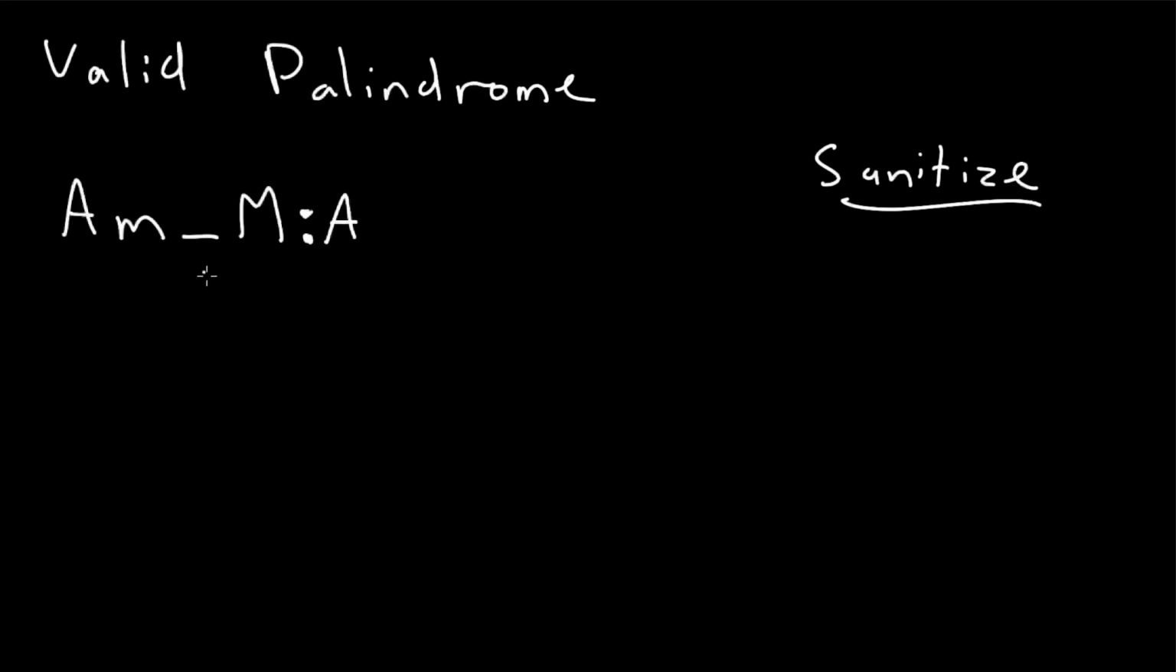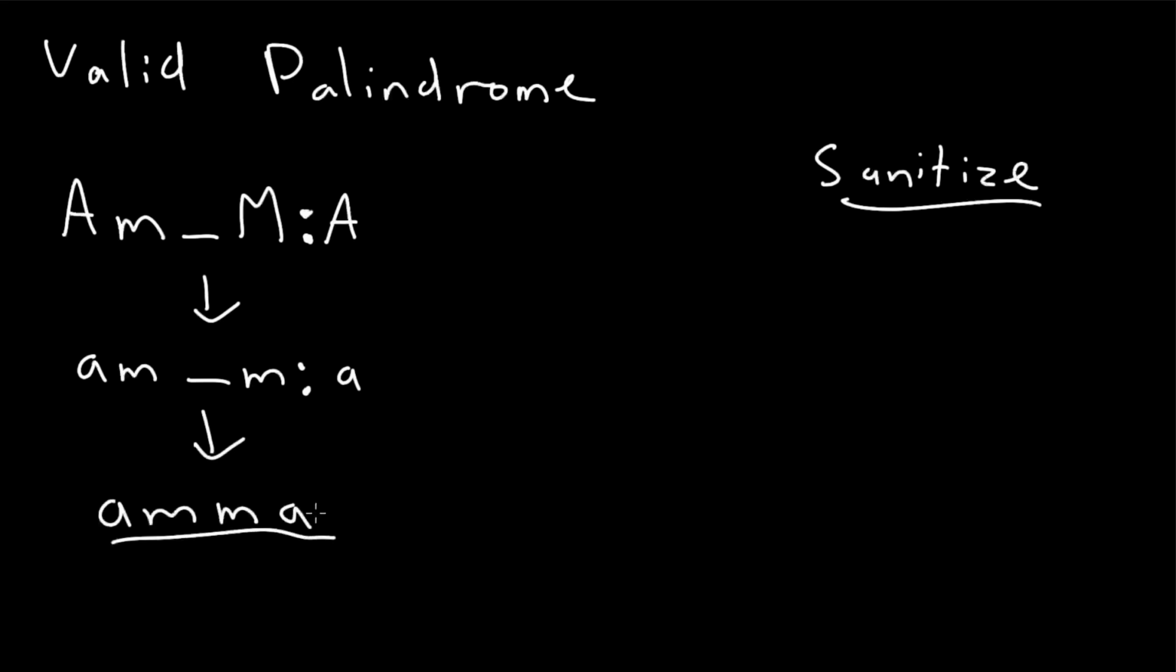The first thing we're going to do is lowercase it. So we're going to end up with a, m, space, m, colon, a. Everything's going to be lowercase. And then the second part is we're going to remove all non-alphanumeric characters, which will result in a string called amma. And then from here, we can actually perform our algorithm.